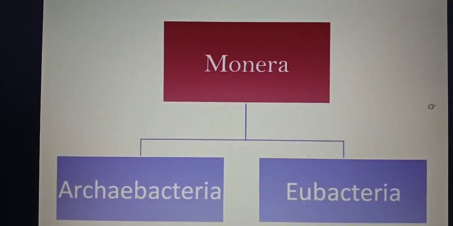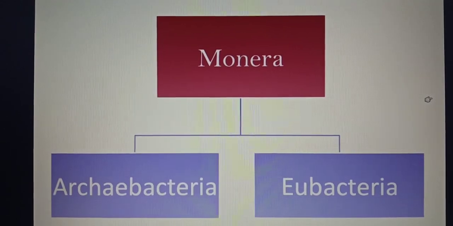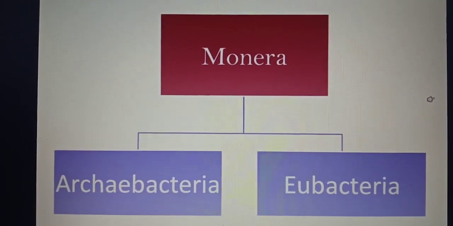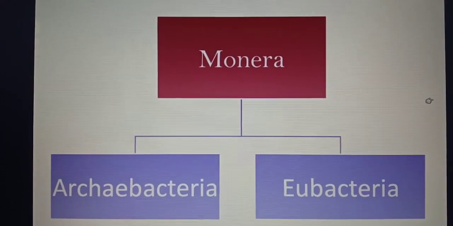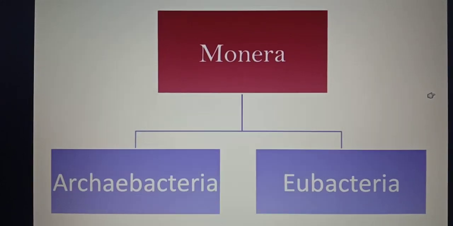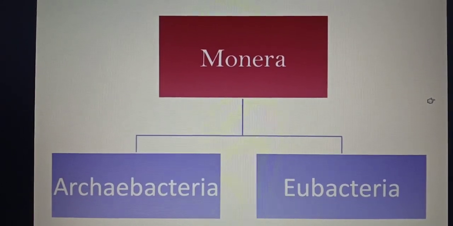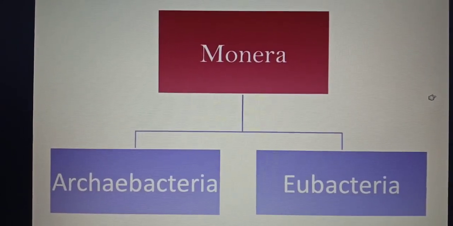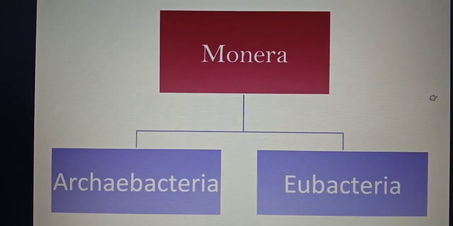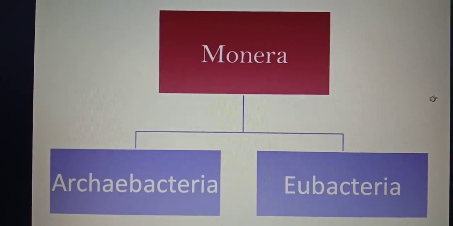Archae means those bacteria which used to live in the very harsh climatic conditions of the earth prevailing in its earlier history, and Eubacteria were a comparatively more advanced group of bacteria which are prevailing in today's earth's scenario.